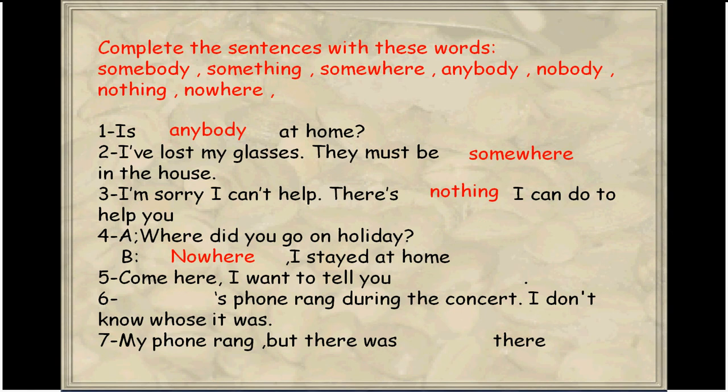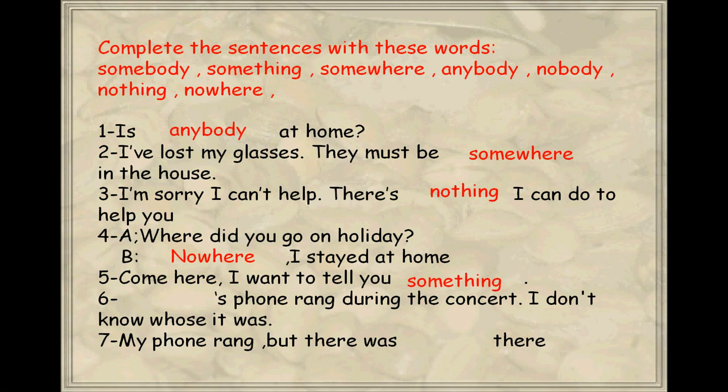Come here. I want to tell you something. Somebody's phone rang during the concert. I don't know whose it was. My phone rang, but there was nobody there.